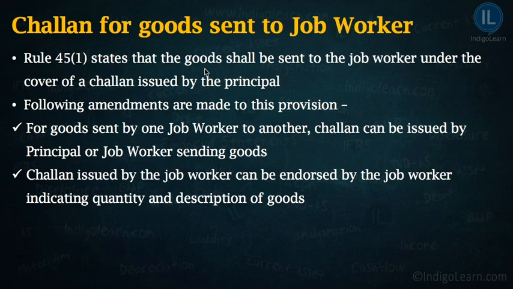Now, the question which comes is, when the first job worker is sending the goods to another job worker, what will happen? Who will issue the challan, or can the goods be sent without the cover of a challan? So there was a drafting error in this particular provision. In order to correct that, an amendment was introduced. And the amendment has introduced two aspects.